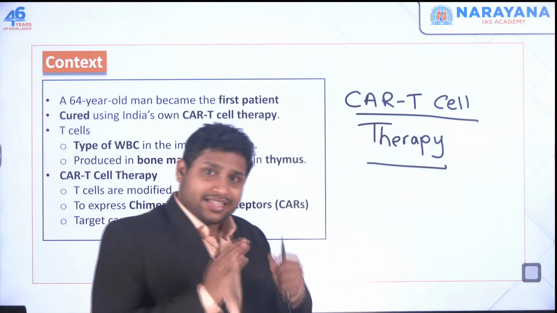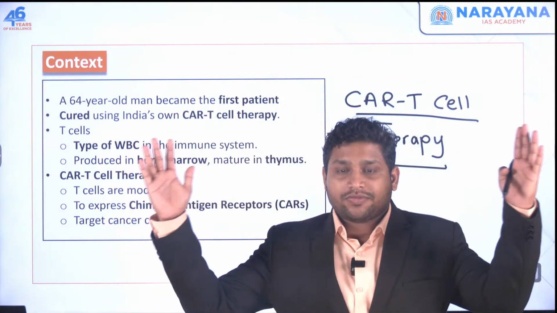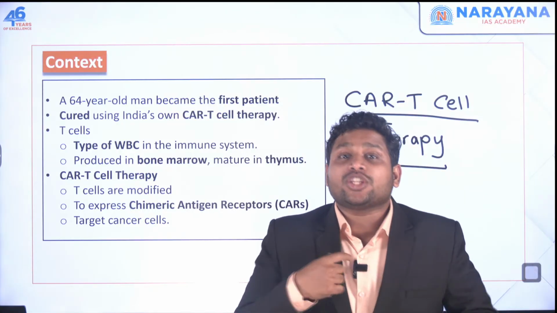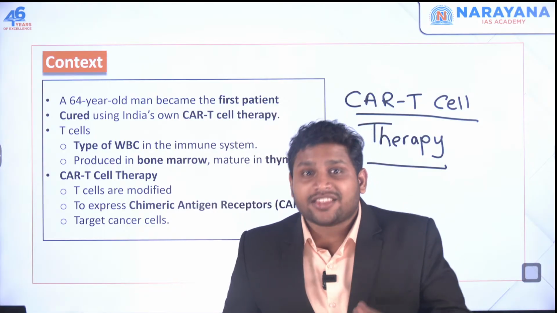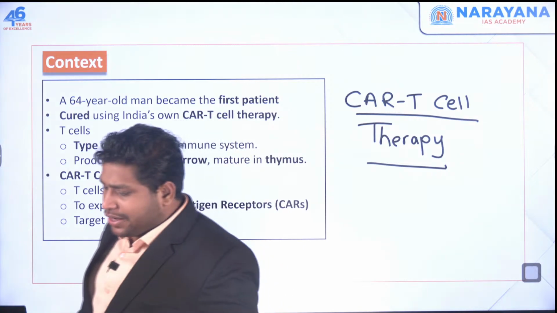But the cells stopped growing at a particular point. Otherwise, my hand would have been of this size. When cells grow in an uncontrolled manner, that is something we call cancer. And dealing with cancer is a very problematic, very complicated thing.